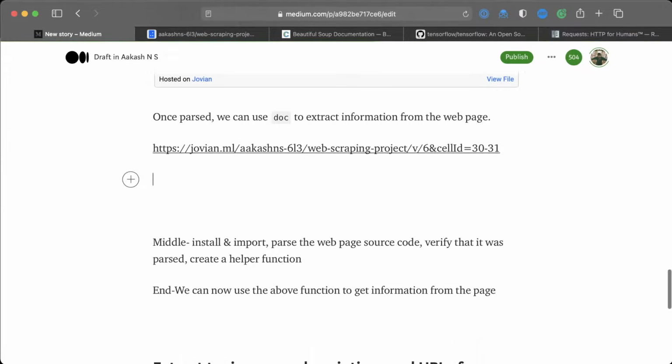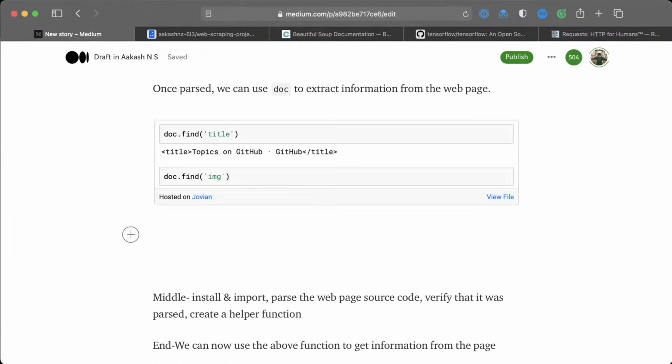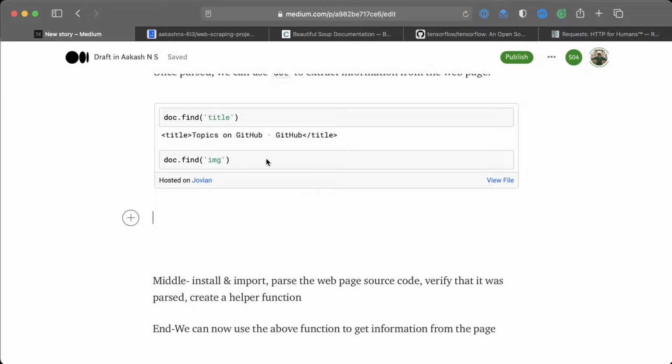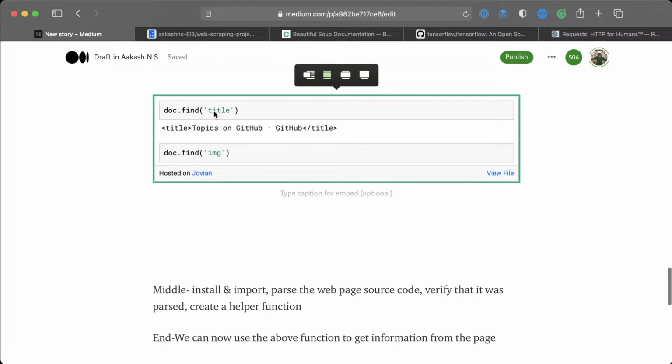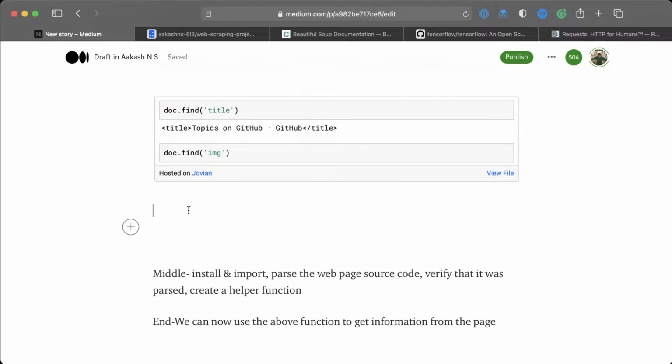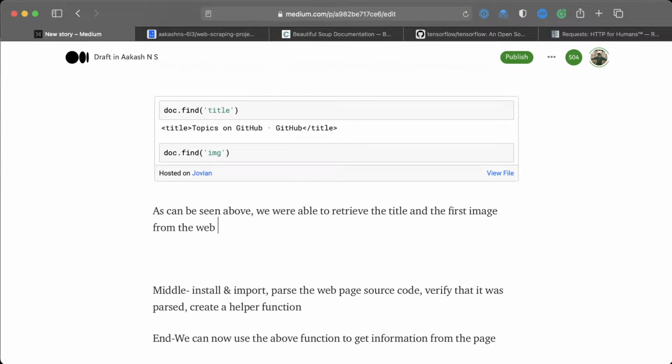So it's a very easy process once you set it up like this, section by section. In fact, it almost becomes boring. Now here you can see that you can't see the second output. That's just because Medium shows a fixed size embed preview, but when you publish this blog post, it will show up properly, so you needn't worry about it. So now we can say, as can be seen above, we were able to retrieve the title and the first image from the web page.